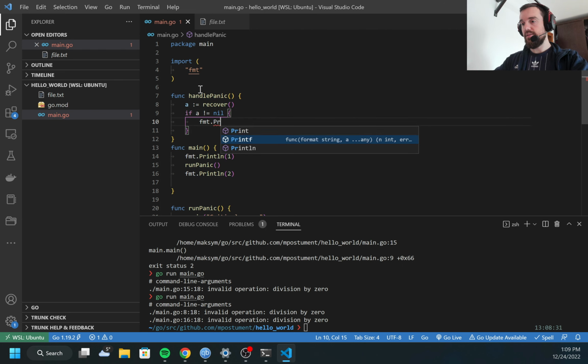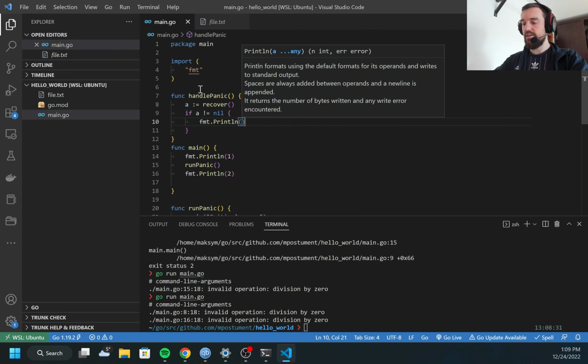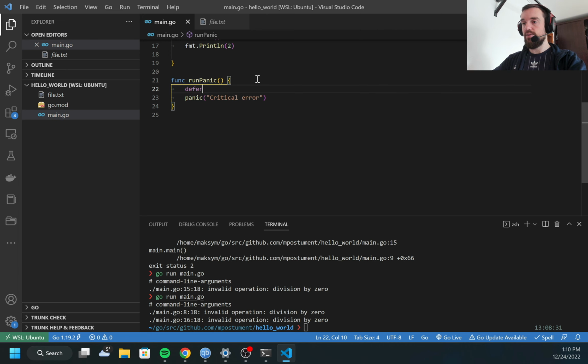I can print something with print line, like recover, comma, a. If no panic occurred, a is equal to nil, and none of this is executed. But if a panic happened, a is not nil, and I can print a. But that's not enough. Something additional needs to be added. Inside the panicking function, we also need to call the handle panic function, and this needs to be done with defer. So I can do defer handle panic.